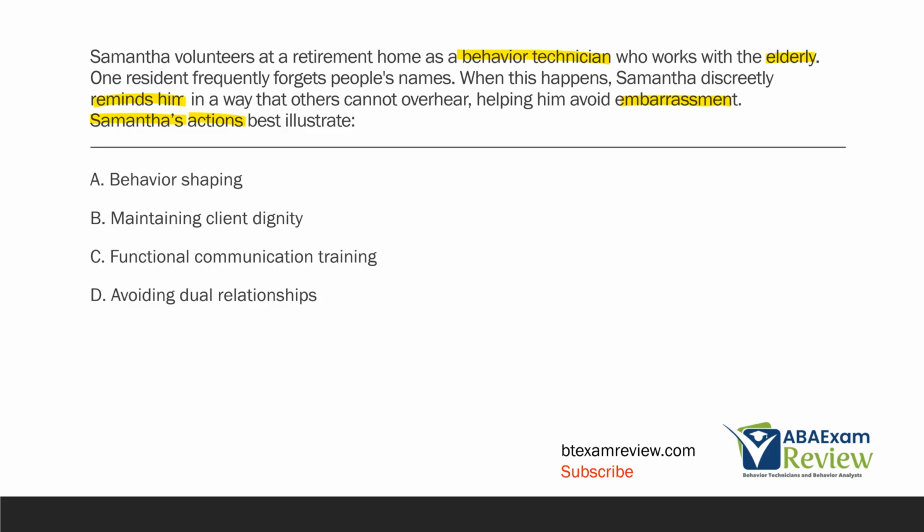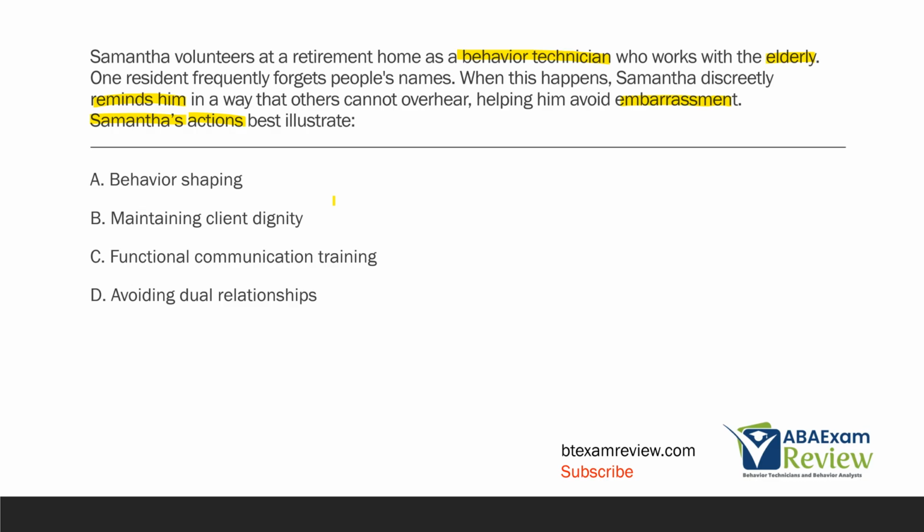Yes, we're there to help them, but we want to treat them like we would treat anyone else. So we look at A, behavior shaping. Samantha's not actually intervening here through any sort of shaping or extinction and differential reinforcement. There's no approximations. There's no actual intervention going on, right? Samantha's just doing her best to maintain this client's dignity.